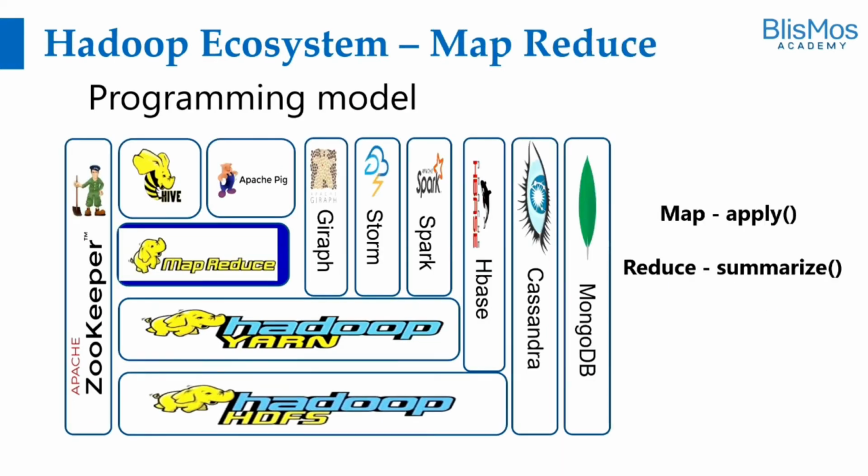Going back to our own MapReduce, remember the pasta story, biryani story. MapReduce is a programming model for distributed processing. It has two stages, map and reduce. In the map phase, we'll be applying the logic. In the reduce phase, we'll be aggregating the intermediate results. We already understood what MapReduce is at a high level through the story, but we'll be drilling down deep into MapReduce as a part of our next lectures.